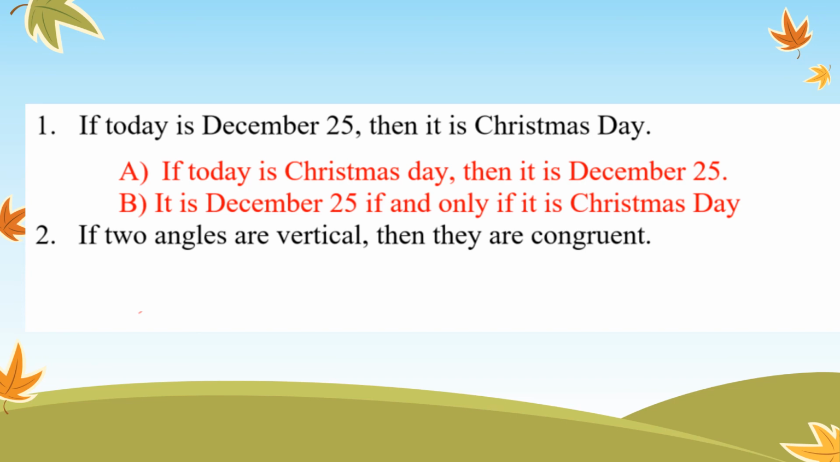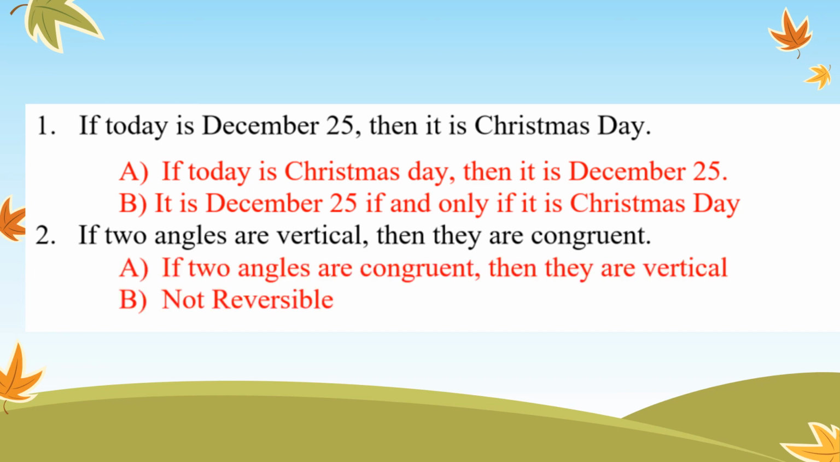For number 2, if 2 angles are vertical, then they are congruent. So for A, it would be, if 2 angles are congruent, then they are vertical. But is that always true? That's not true, because sometimes you're going to have different angles that are not vertical. You could have an angle over here and an angle over here, but they have the same congruent tick mark, which means that they are congruent, but those two are not vertical.